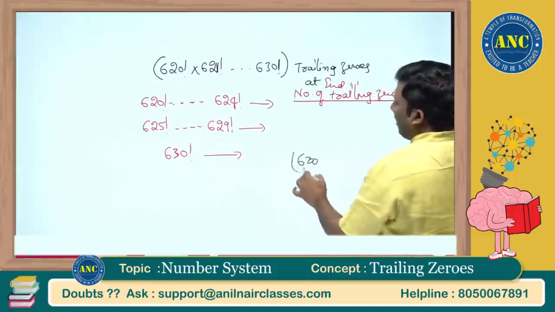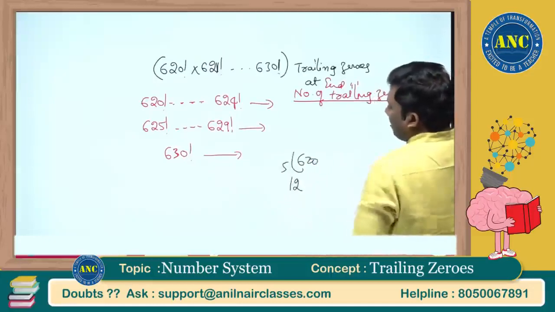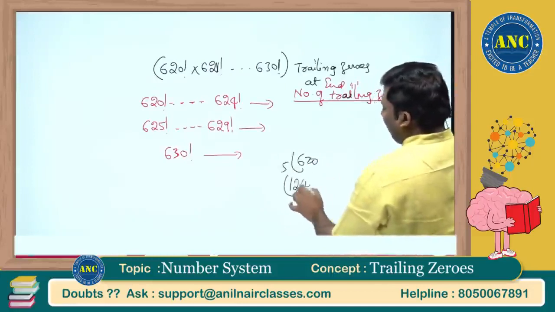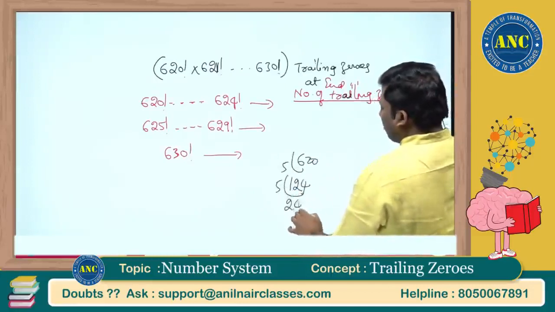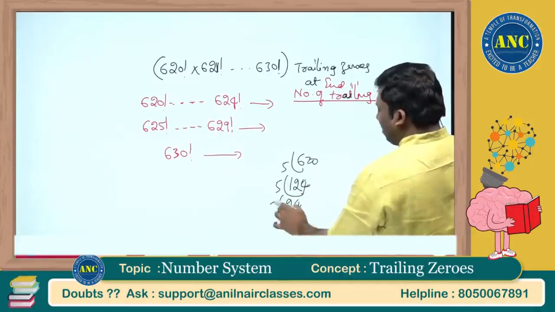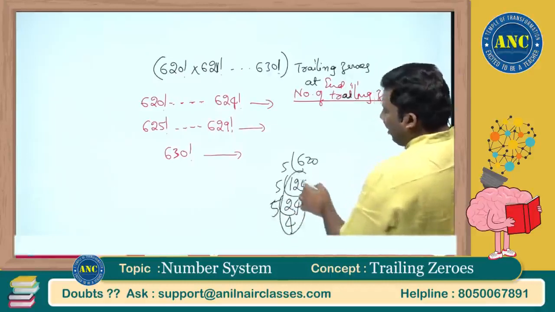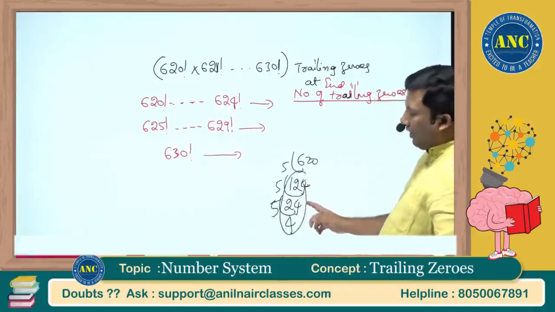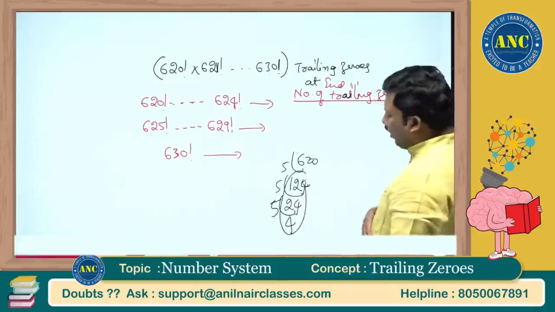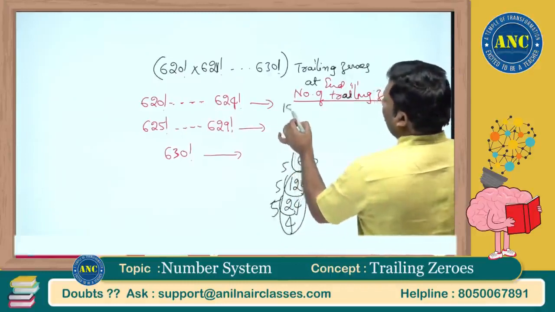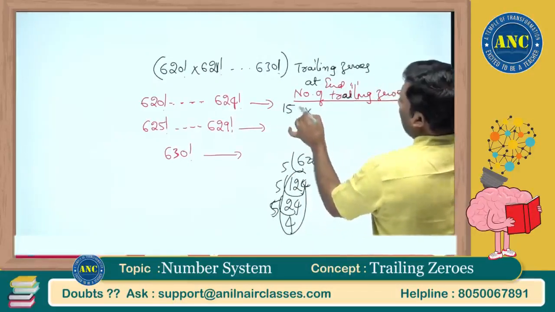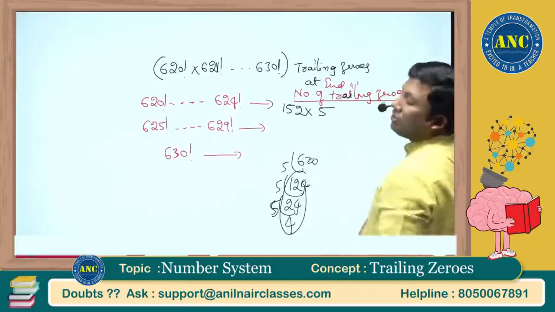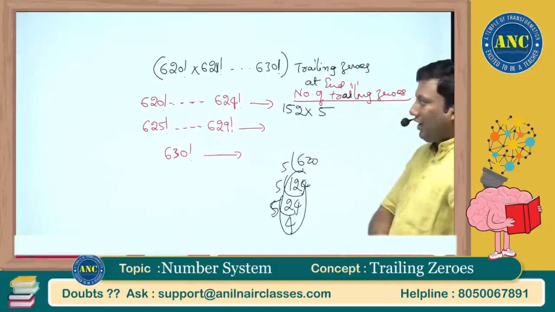620, how many will I get? 5 12s are 60, 5 4s are 20. So how many did I get? 124 plus 28, 152 zeros. The same number will be there from 620 to 624 factorial.